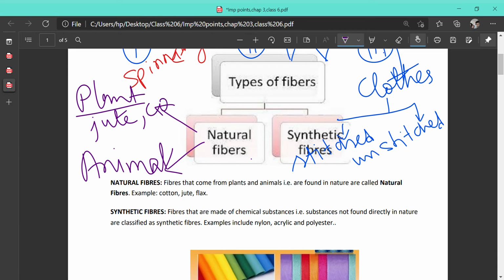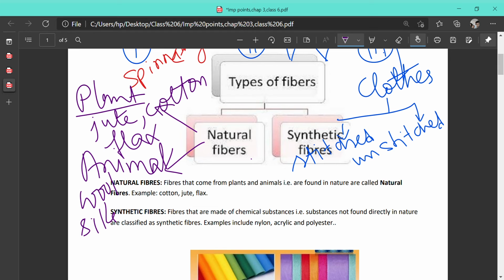cotton, flax, and in animal we can give examples like wool, silk. So these are the examples of plant fiber and animal fiber. And in synthetic fiber, what are synthetic fibers? Synthetic fibers are the fibers that are made in the factories out of chemical substances.